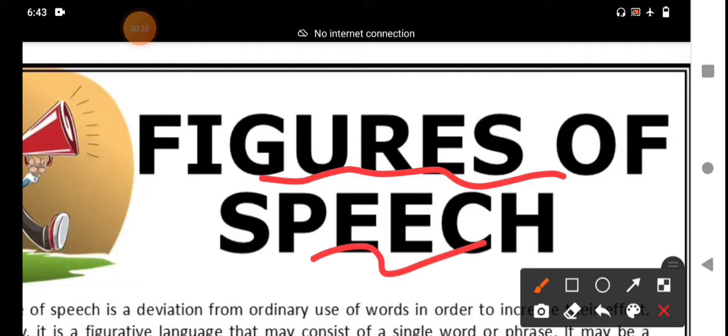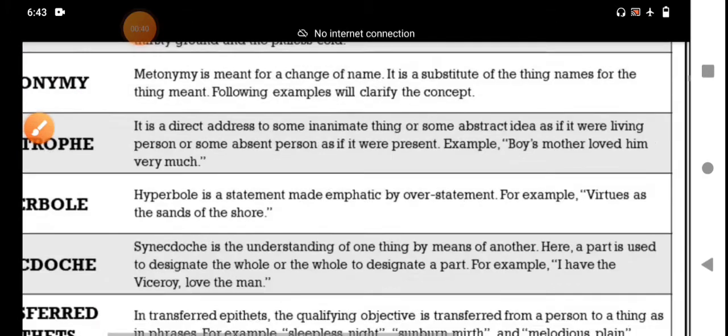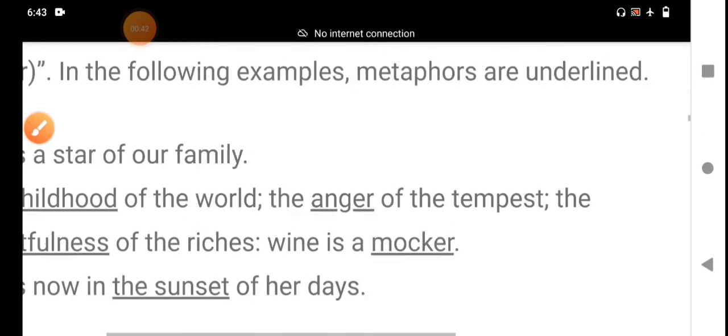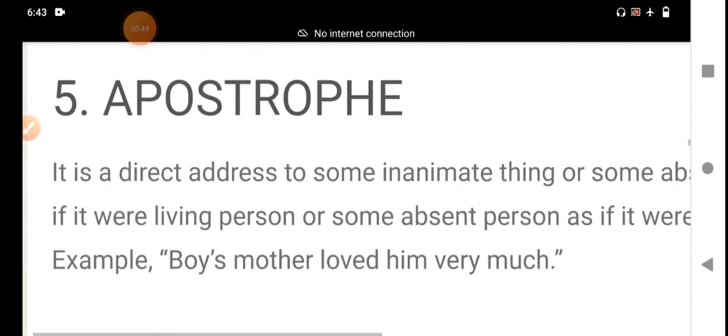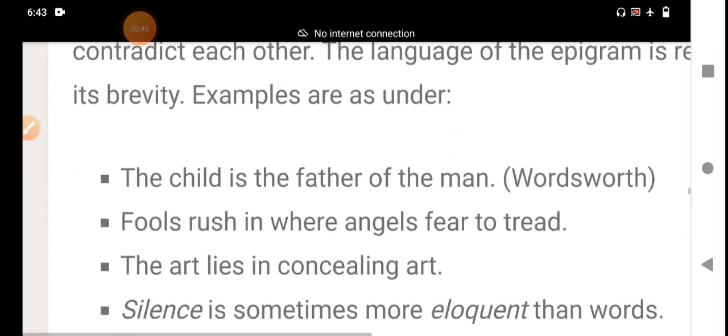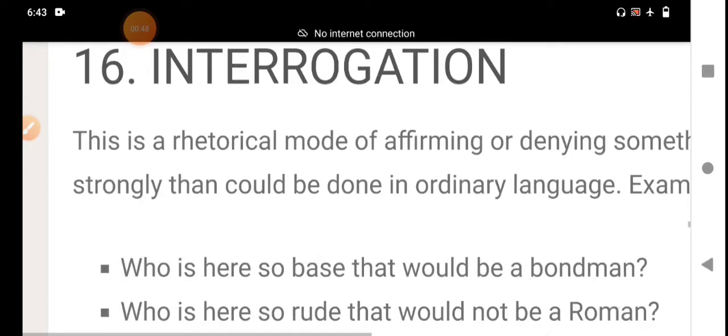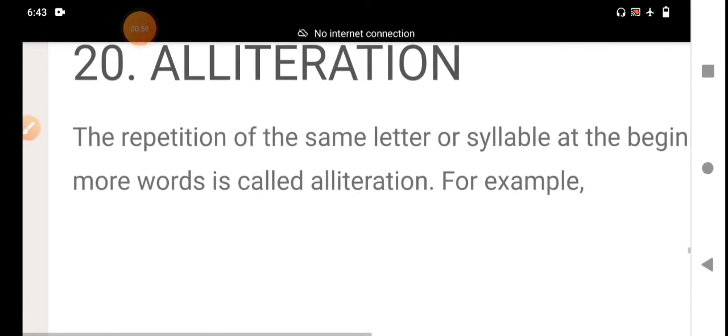In this session, I am going to complete the 22nd and 23rd figures of speech. The last two figures of speech are in this session.